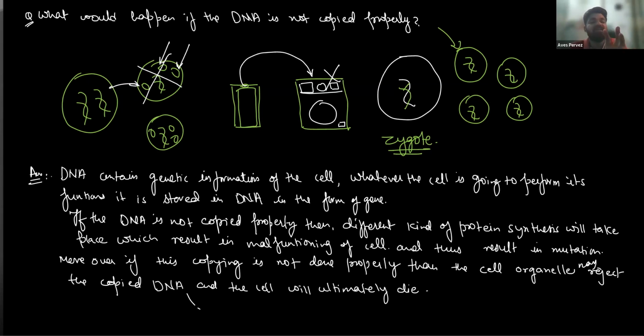That means a cell stops performing its original function and starts performing a different function due to improper functioning of the DNA copying, or some change in the DNA copying due to radiation or other harmful factors. If the DNA is not copied properly, there may be some mutation in the cell. And if there is a large variation, the cell organelles will reject the copied DNA, and the cell will ultimately die.